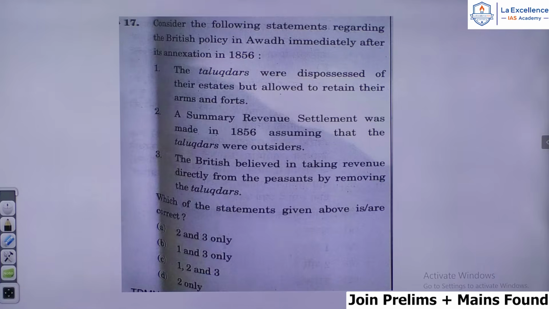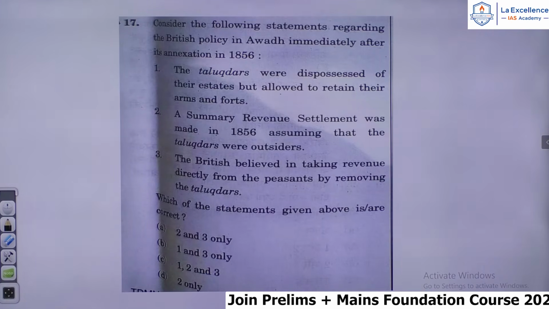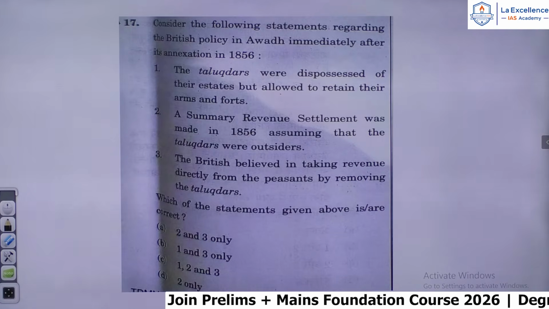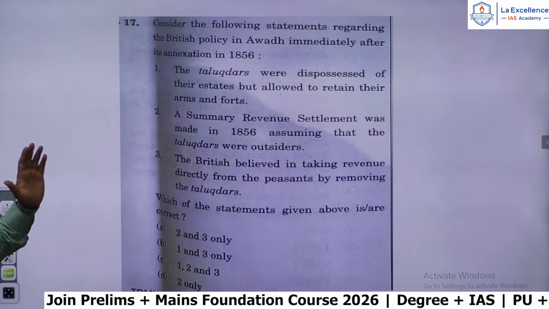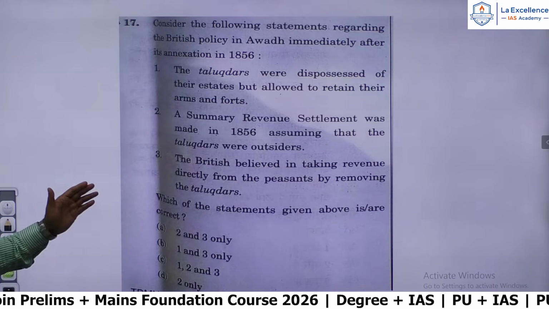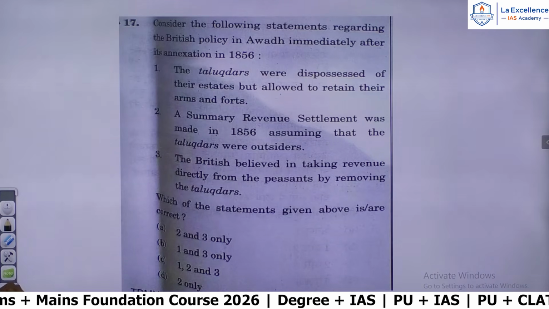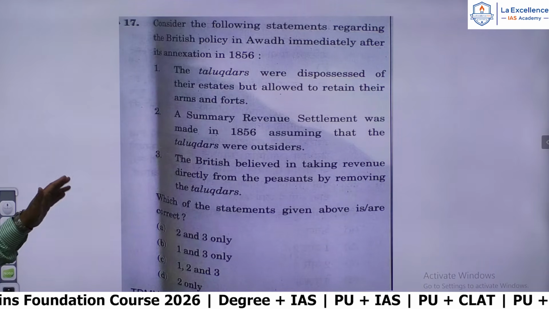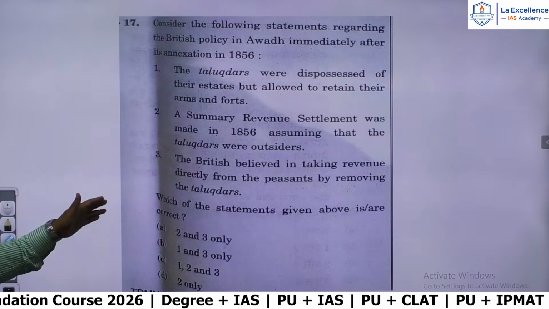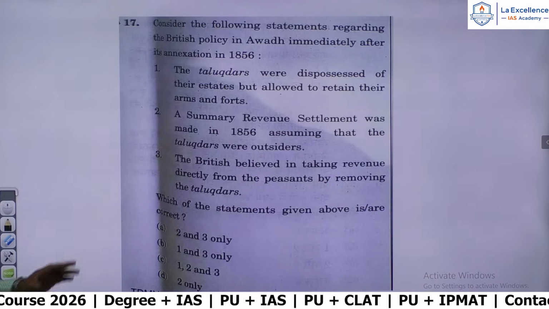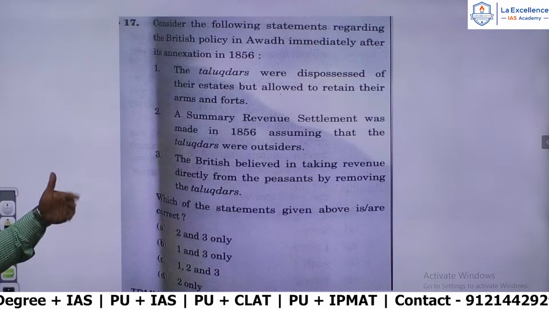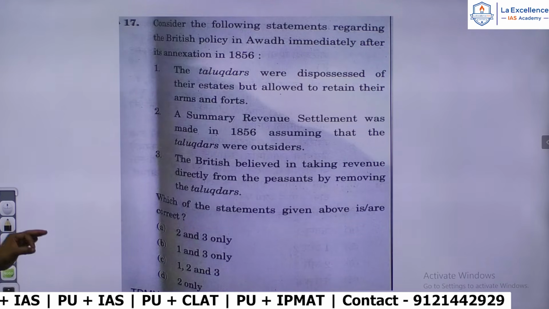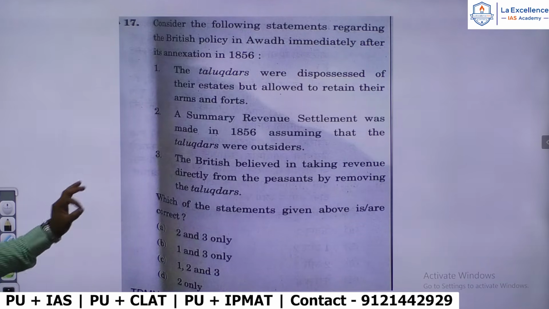17th question. Consider the following statements regarding the British policy in Awadh immediately after its annexation in 1856. Let us look at the statements. Number 1, the Talukdars were dispossessed of their estates but allowed to retain their arms and forts. Number 2, a summary revenue settlement was made in 1856, assuming that the Talukdars were outsiders. Number 3, the British believed in taking revenue directly from the peasants by removing the Talukdars. Which of the statements given above is or are correct?